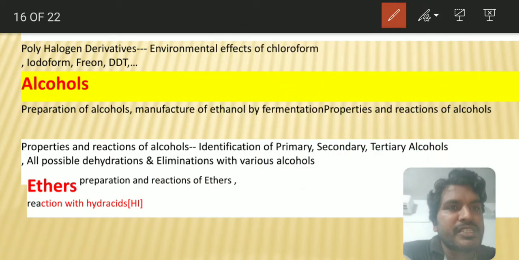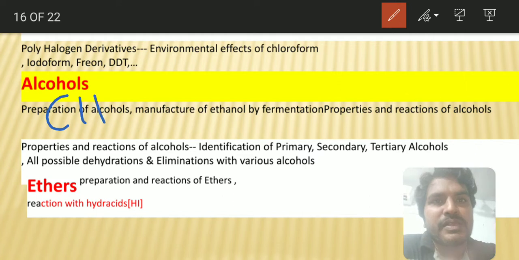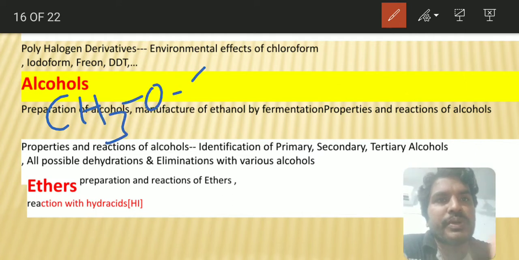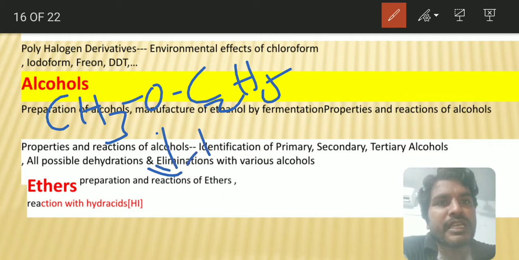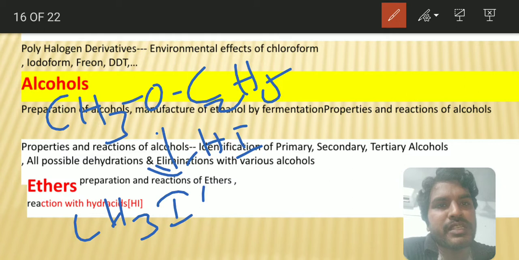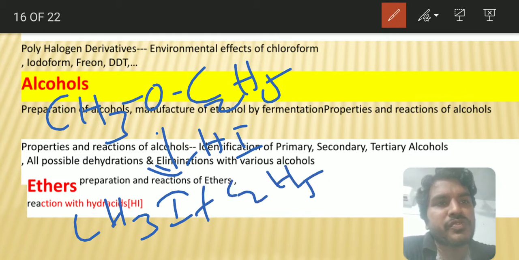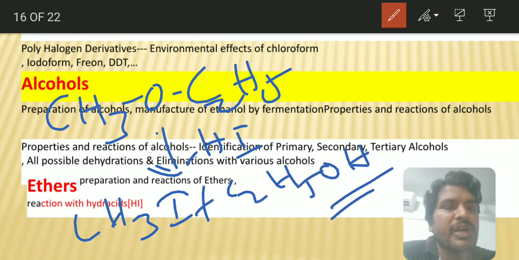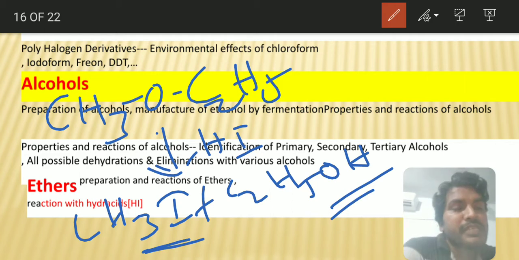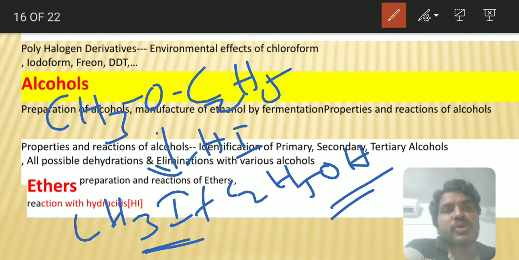Let me explain this with one example. CH3-O-C2H5, when treated with HI, will produce CH3I and then C2H5OH will come. So always iodine will attack the smallest alkyl group. In every such case this same reaction will happen.